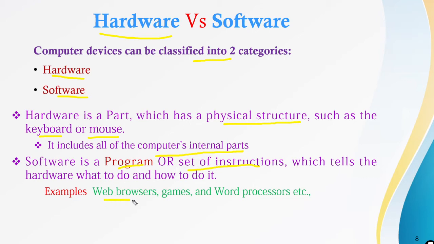For example, web browsers which are used to browse data on the internet, games for entertainment, word processors where we can create documents, Excel, and many things. We can use many things with the help of these different types of programs.